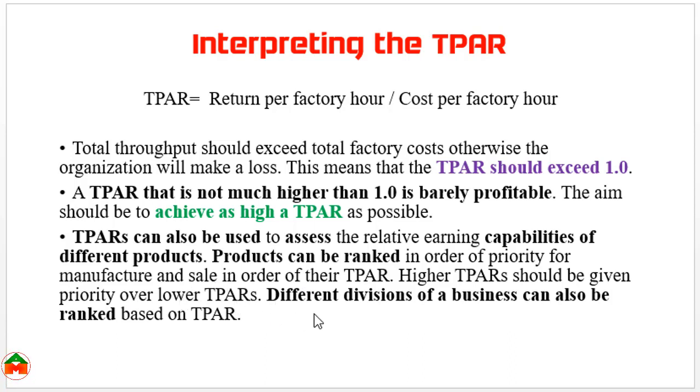In the same way, different divisions of a business can also be ranked based on the ratio, and any division with a higher ratio should be prioritized. The simple application is that a product which provides a throughput accounting ratio higher than 1 is a profitable product or profitable division.